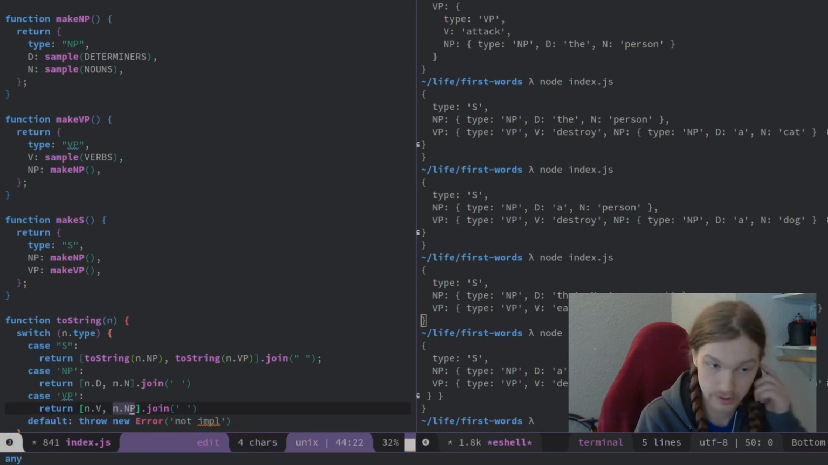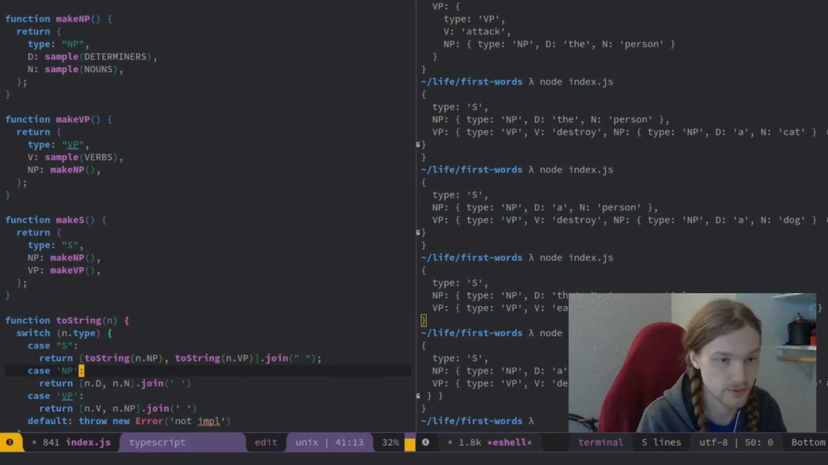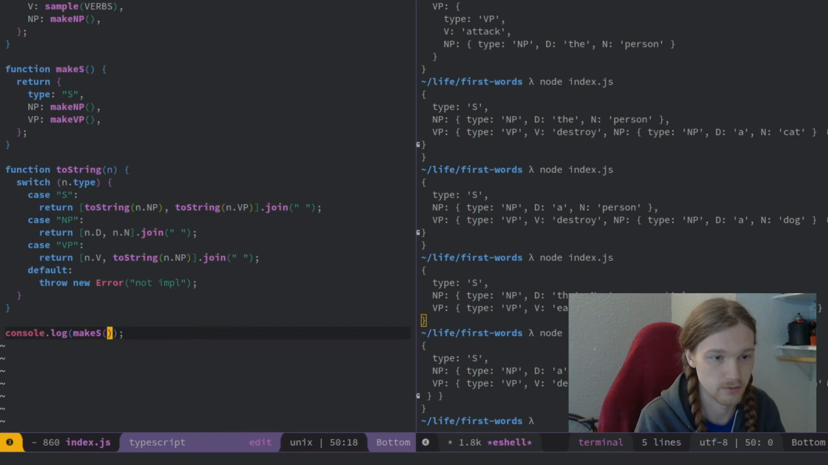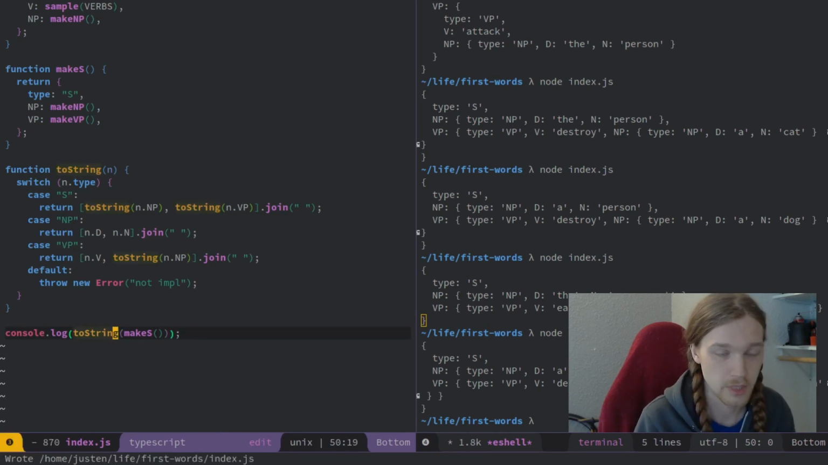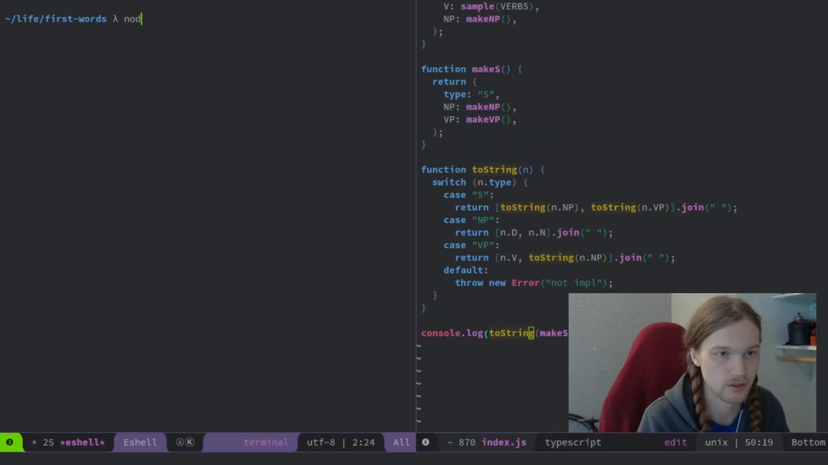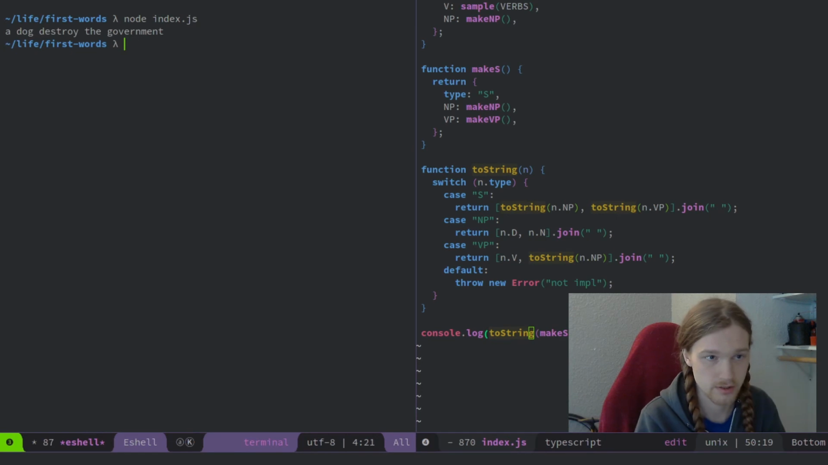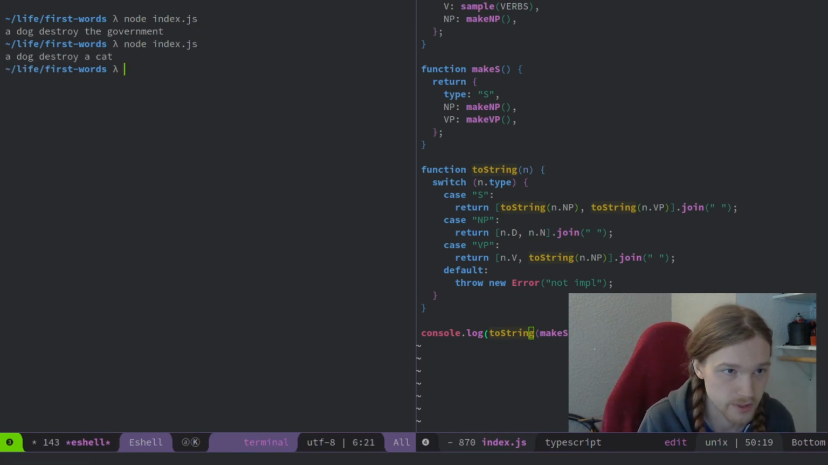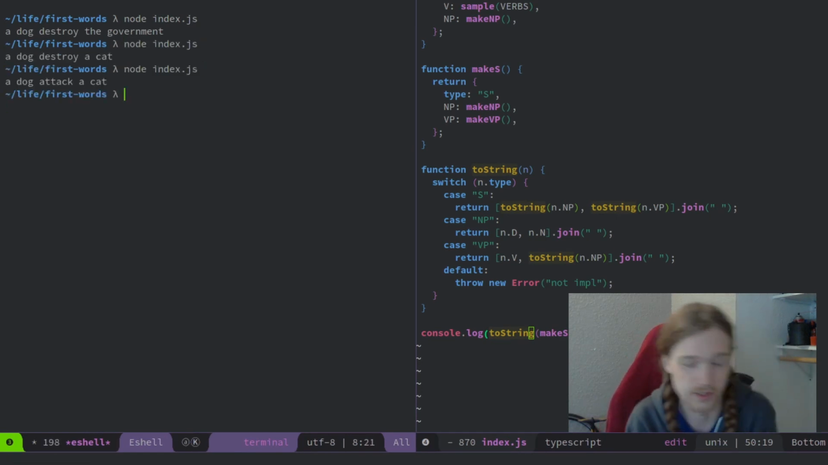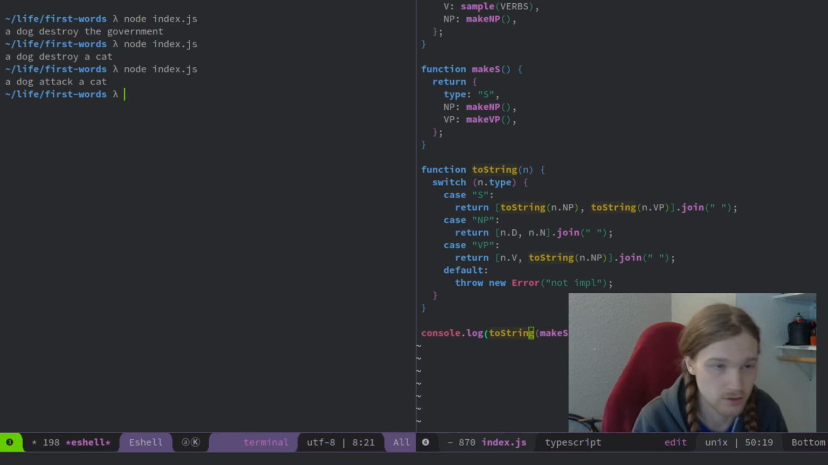The problem being that this NP is an object, but since we already handled the case here, we should just be able to call the toString method on it recursively. So now when we call toString on this makeS function, we should get a sentence. A dog destroy the government. A dog destroy a cat. A dog attack a cat. So we still have one little issue.